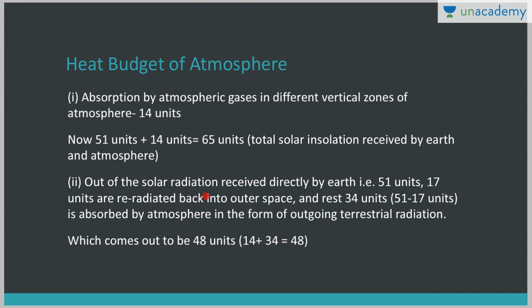Now out of the solar radiation received directly by Earth, I have already discussed, 17 are directed back to the space. Rest 34 unit is absorbed by atmosphere in the form of outgoing terrestrial radiation. Now this 34 unit plus the 14 unit absorbed by cloud, it helps in maintaining the temperature of Earth, that is average annual temperature 15 degree, right? So this 48 unit, it actually helps in maintaining the temperature of Earth.